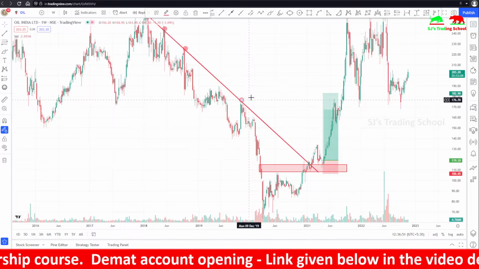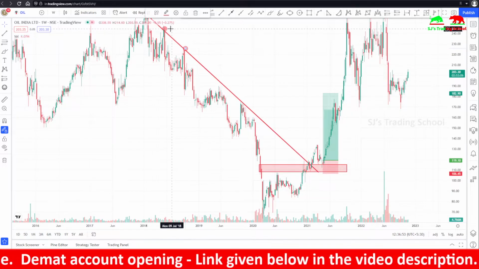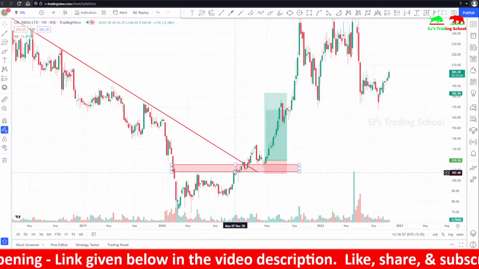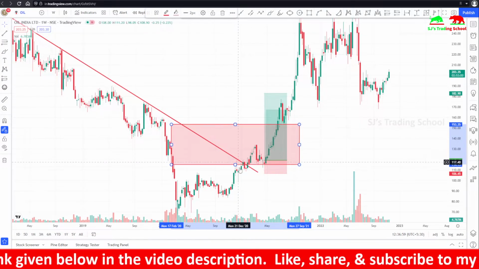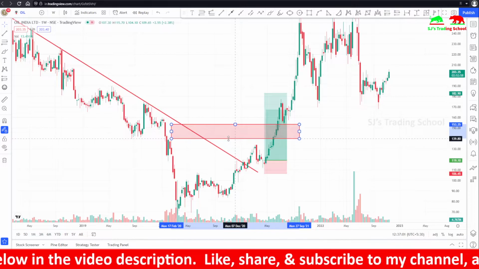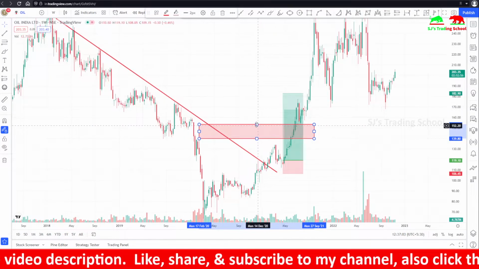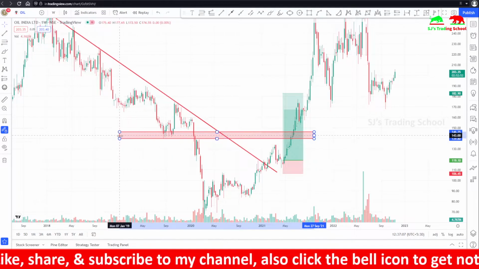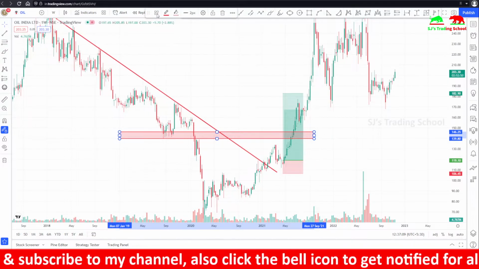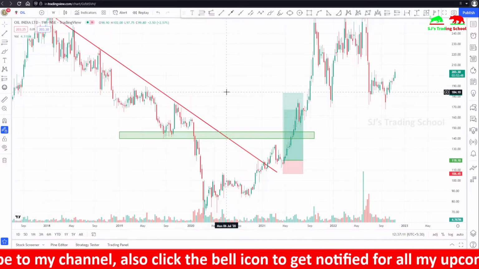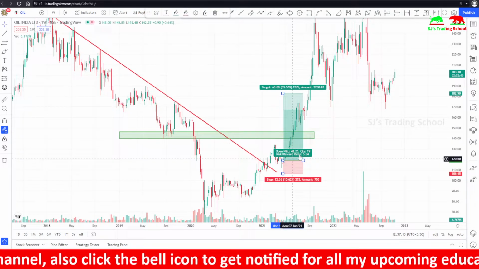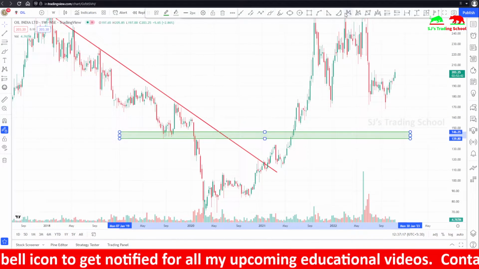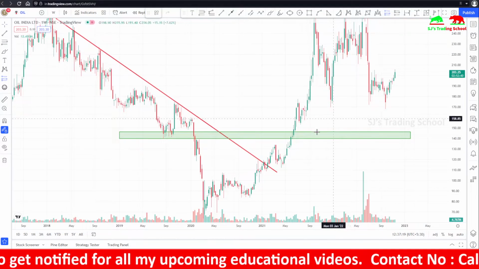But some traders might not use these methods. They might use support and resistance, and usually draw it as demand and supply zones. In this case, it's a demand zone. They take the previous support zones and consider them as a demand zone. Once the stock price breaks out of this demand zone, they take entry here.